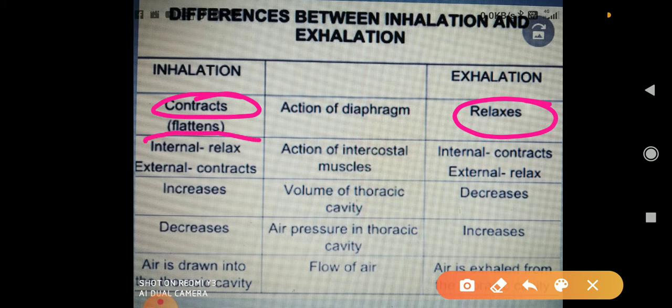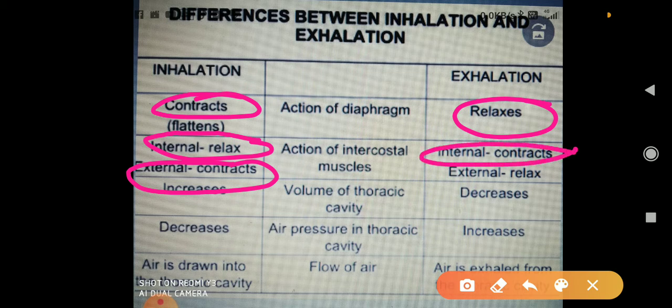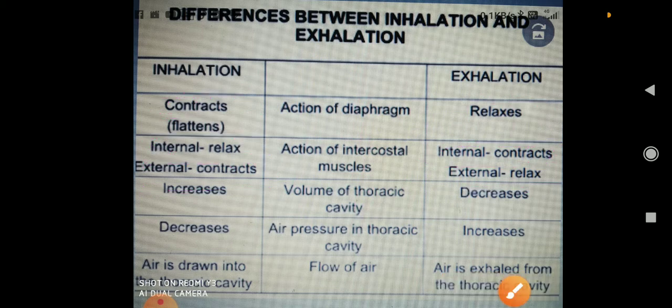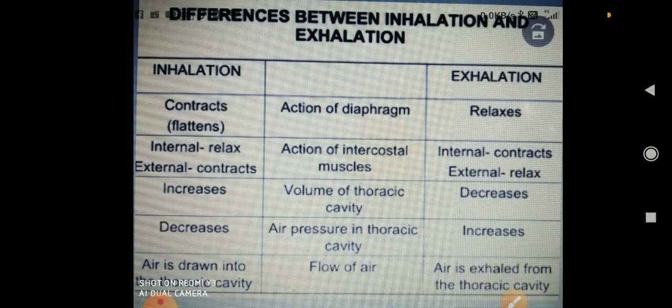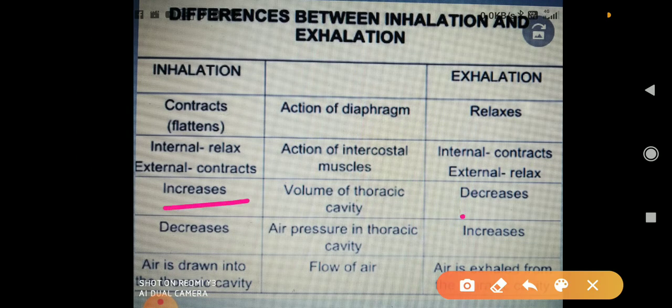Internal intercostal muscles relax and external contract. In this process, just the opposite: internal contract and external intercostal muscles become relaxed. Now next, the volume of the thoracic cavity. In the first case it increases, in the second case it decreases.